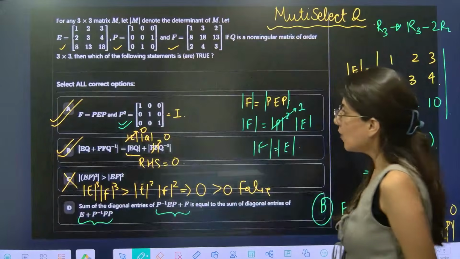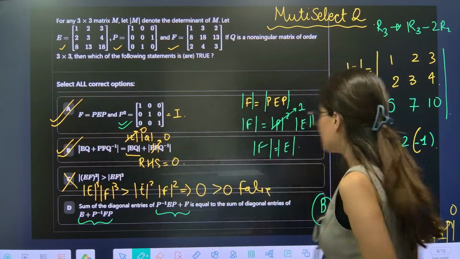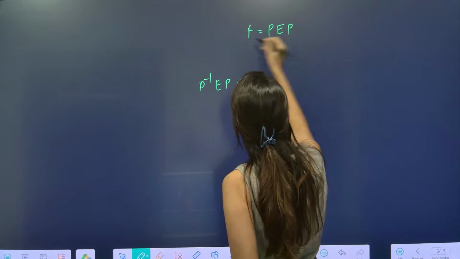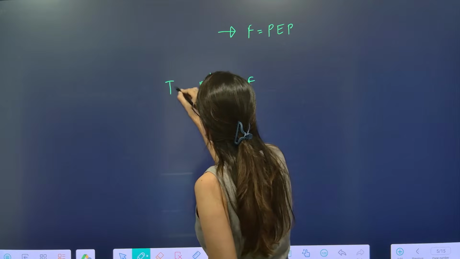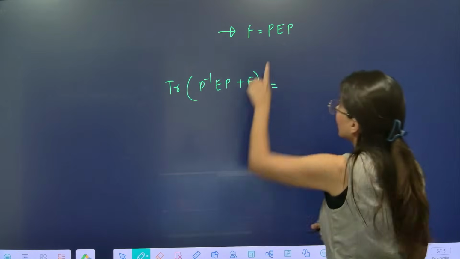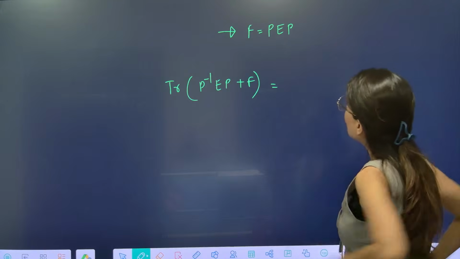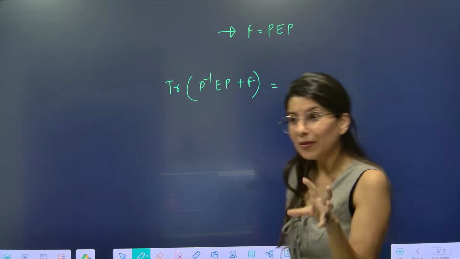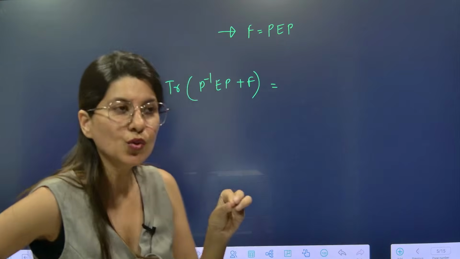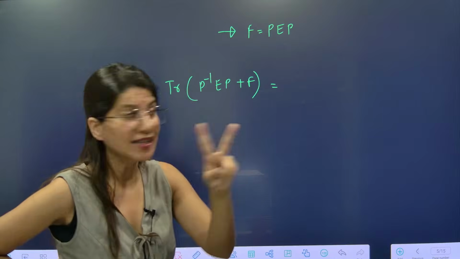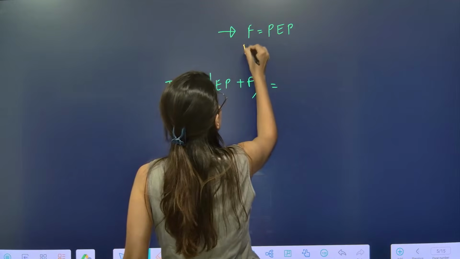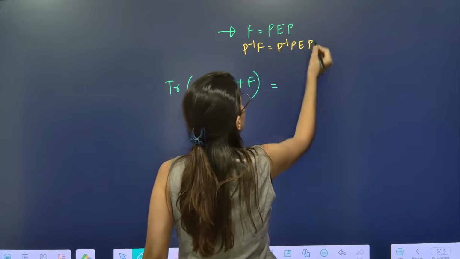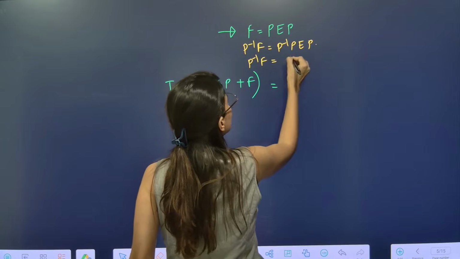Okay. Now what I'm going to do is take help of F is equal to PEP. This is given and we are looking for the trace of this. So what I want from here is P inverse in front of P. So I am going to multiply P inverse on both sides. So this is P inverse F, P inverse PEP. Okay, so this is P inverse F is equal to EP.